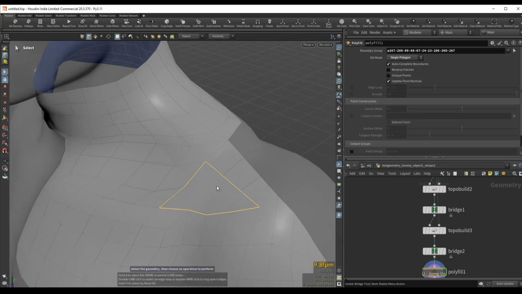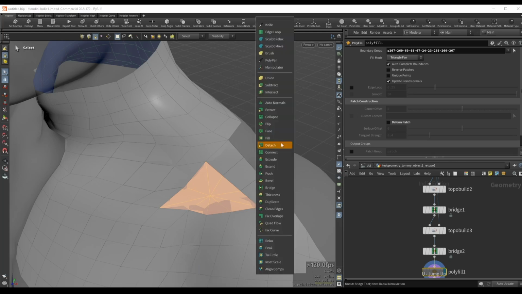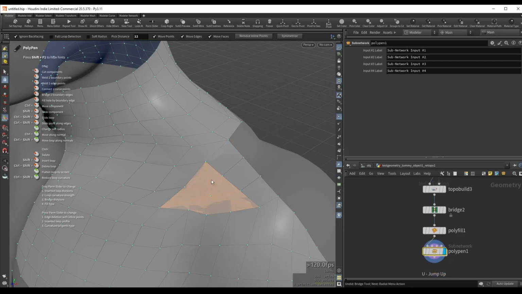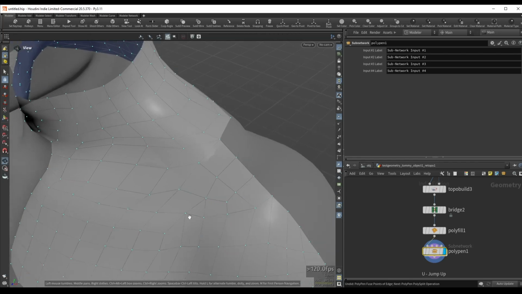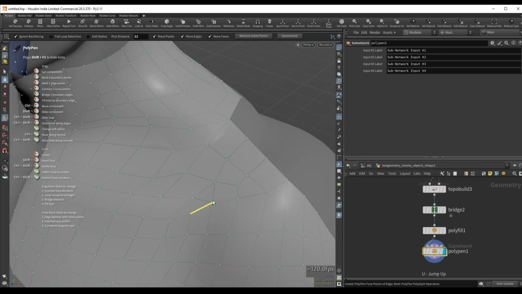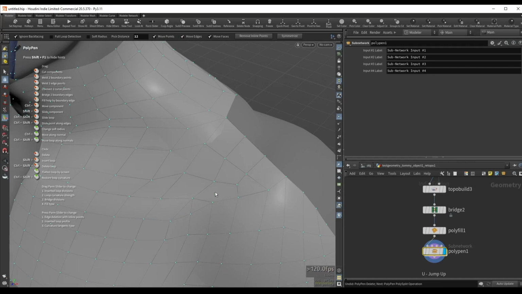Let's see if we press Ctrl F to create a polyfill and hold down Z, move this around. We don't really have a good solve, but for example now I can just go in the Polypen mode and I can clean up this geometry myself. Maybe I want to flow this over here. We'll add another edge over here and delete some of these. So if I want to do something very specific, I can always just use the Polypen mode to do this.